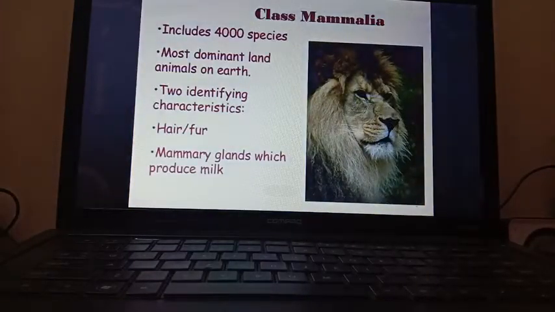Class Mammalia includes 4,000 species, the most dominant land animals on earth, but they are not living only on land. Mammals you can find anywhere, in soil, on land, in the water, everywhere, in the desert. Two identifying characteristics: hair or fur and mammary glands which produce milk for their babies.